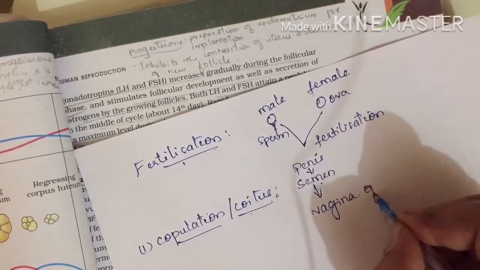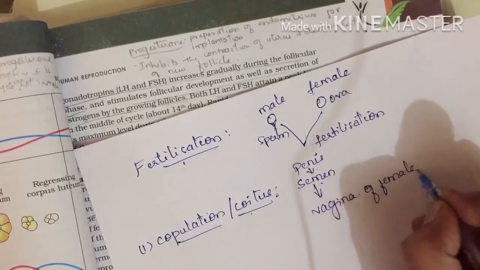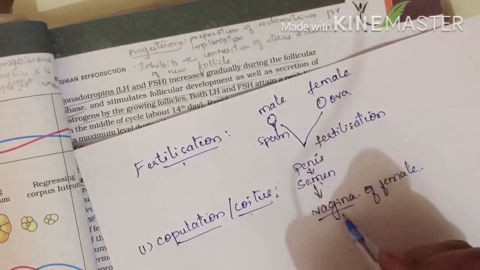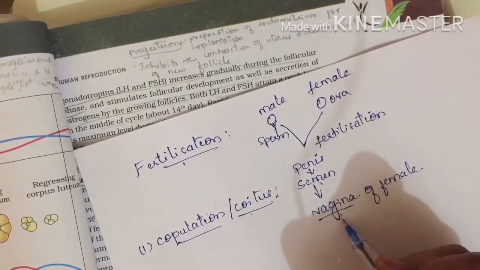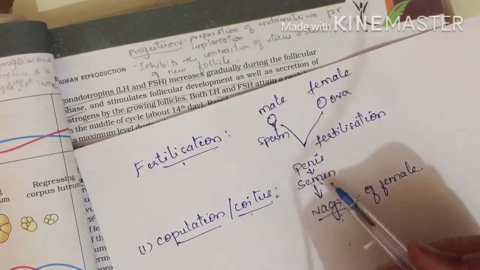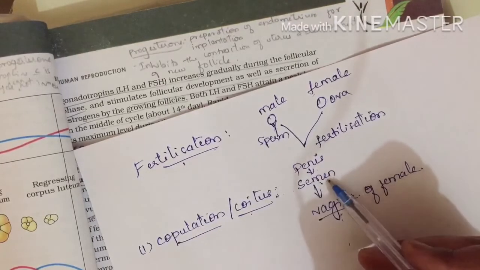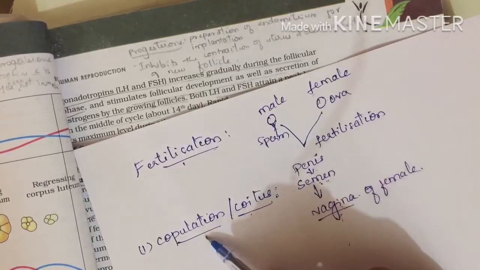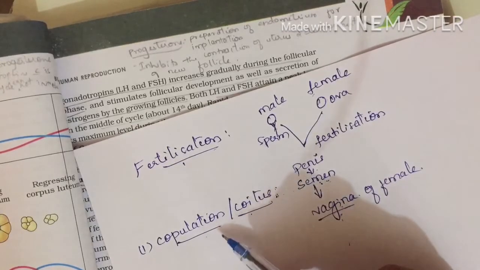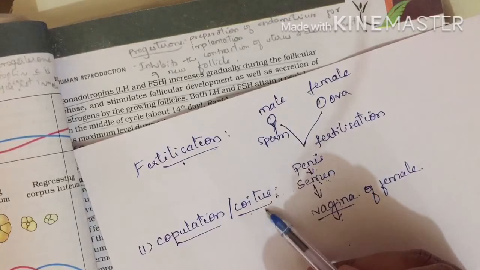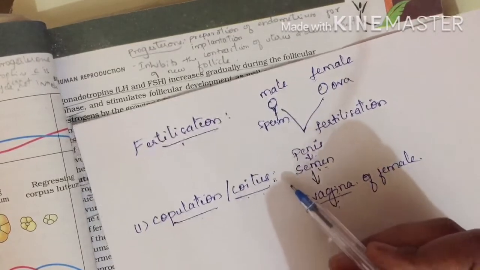When it is released in the vagina of the female, the sperms start to move. This process of release of sperms or semen in the vagina of the female is called copulation. It is also called insemination, and also coitus. Different names have been given for this.